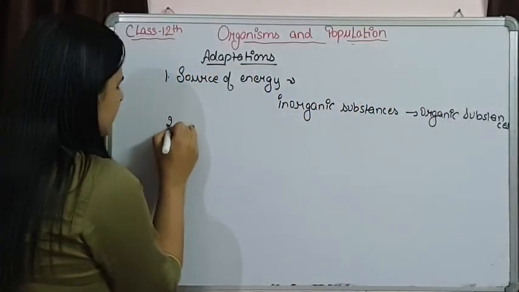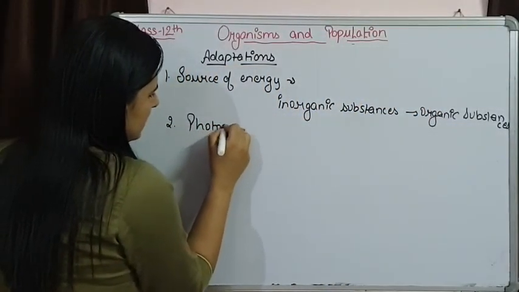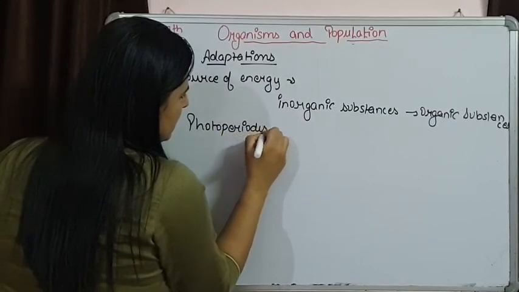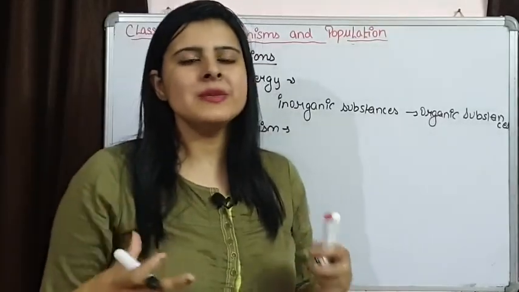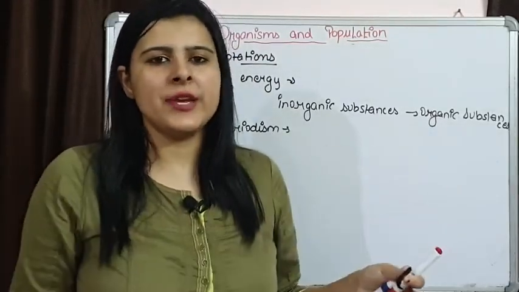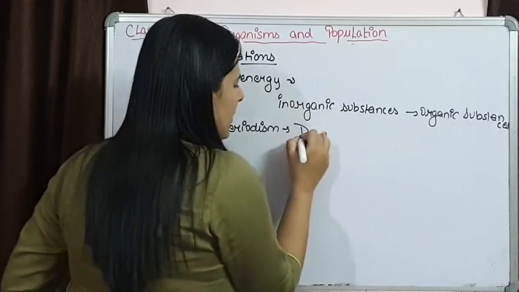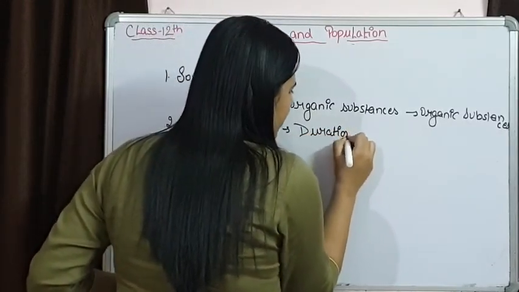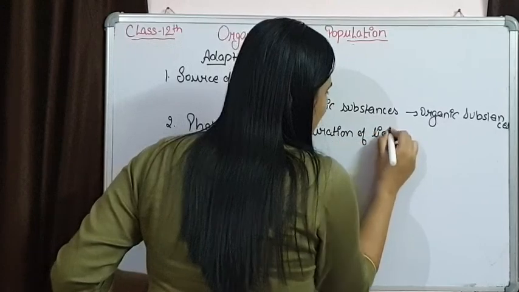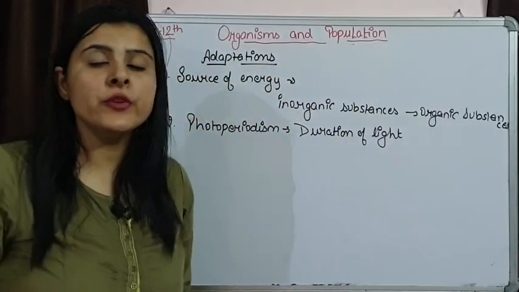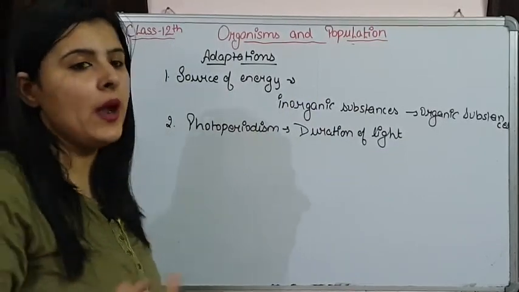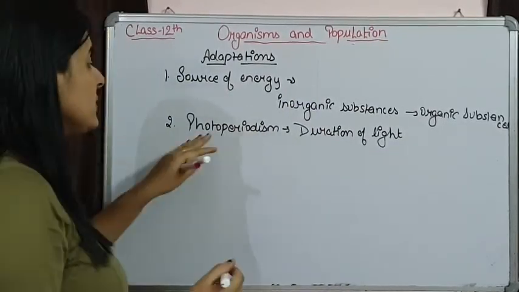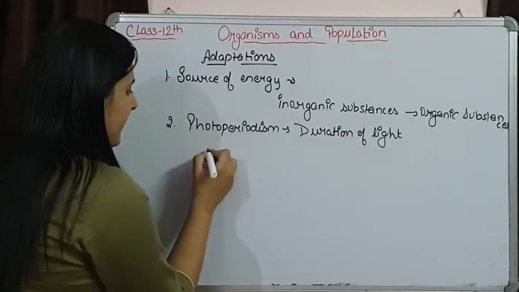Another thing is photoperiodism. It is the duration for which an organism is getting light, for how much time. So, it is the duration of light, and duration of light is very important for many of the phenomena. Like the simple one is flowering and growth of plants, that is highly influenced by photoperiodism.